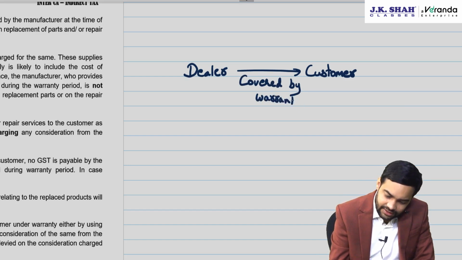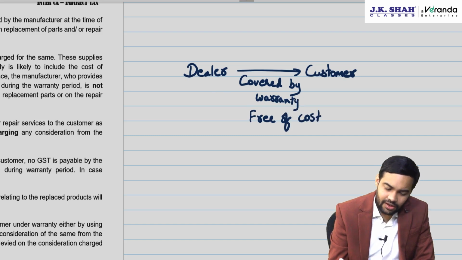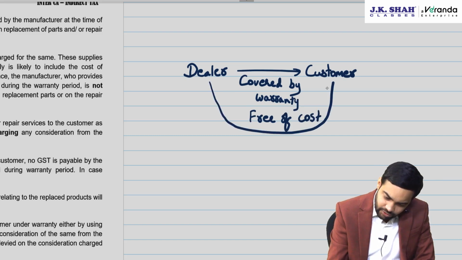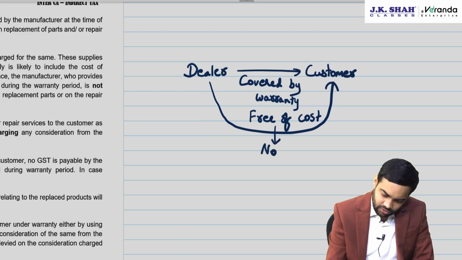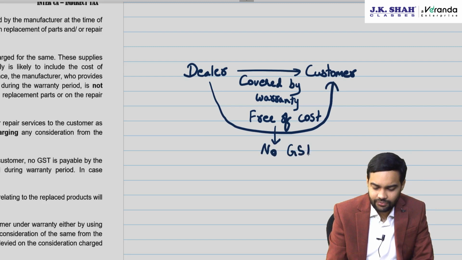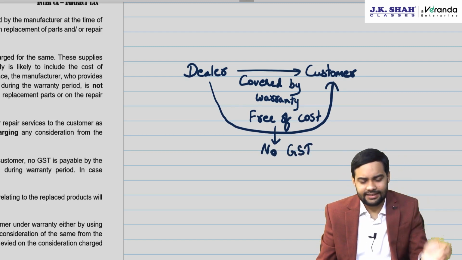The moment we say it is covered by warranty, the customer will get it free of cost. So when the dealer is providing this free of cost, no GST. If any additional consideration is charged, GST will apply only on the additional consideration.